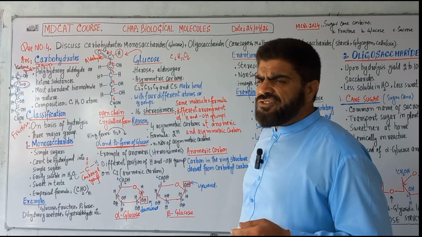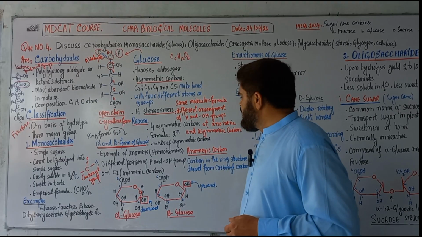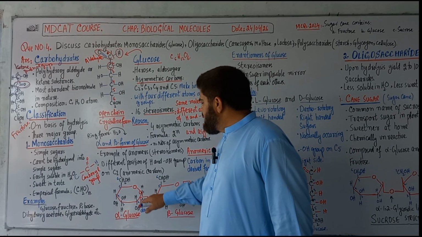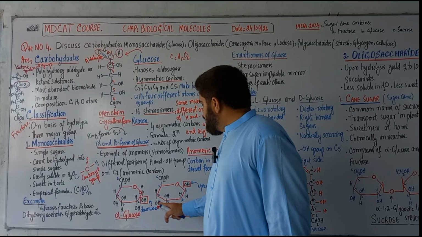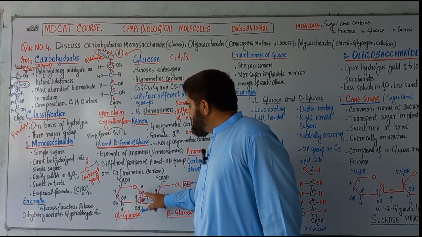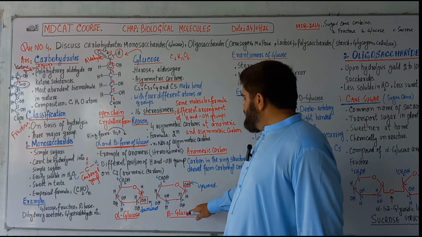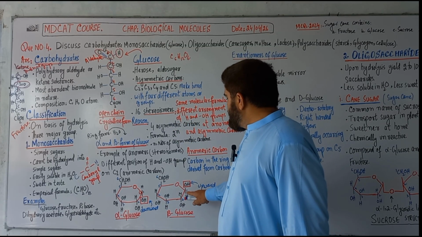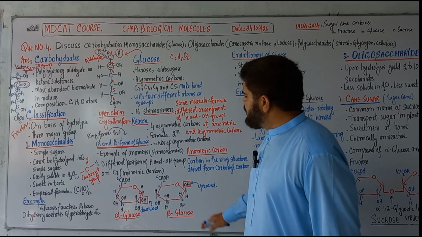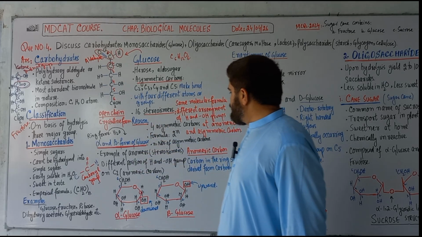First, anomeric stereoisomers, for example alpha glucose and beta glucose, which exist in ring form. Carbon number 1 is the anomeric carbon, and the arrangement of H and OH is different. In alpha glucose, the OH group on carbon number 1 is downward, and in beta glucose, the OH group is upward. These are the anomeric stereoisomers, alpha and beta glucose.